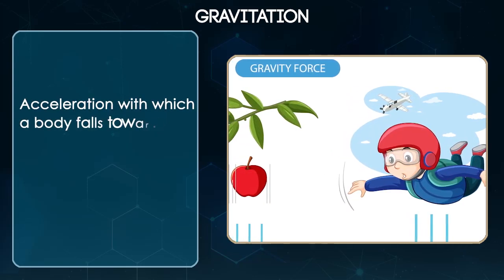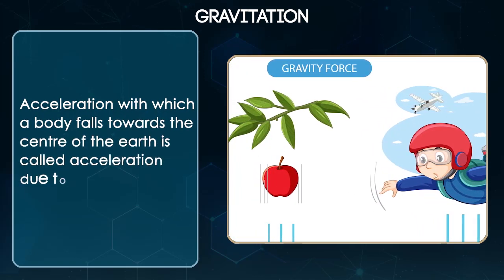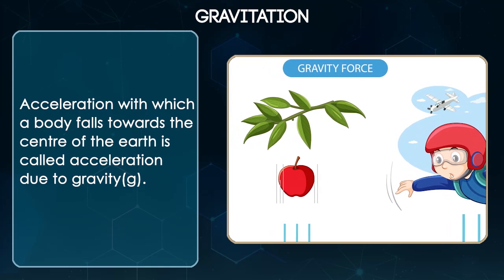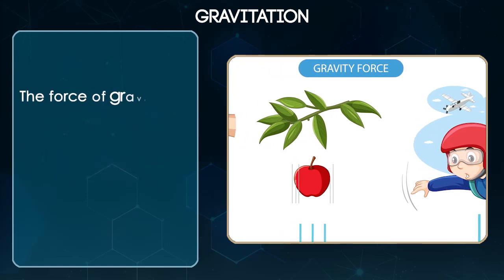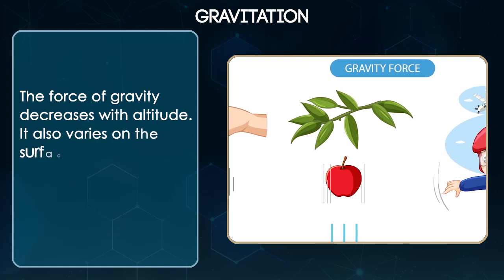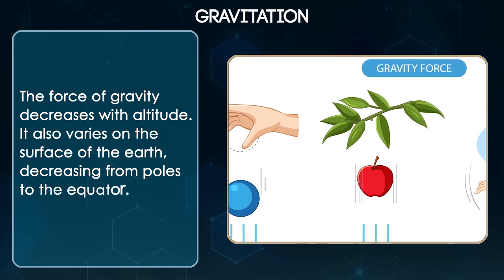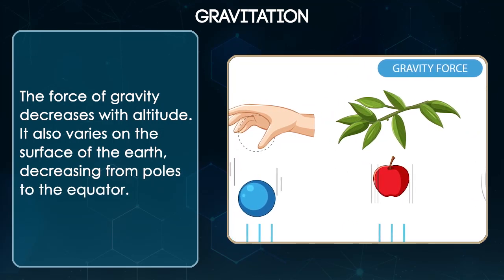Acceleration with which a body falls towards the center of the earth is called acceleration due to gravity. The force of gravity decreases with altitude. It also varies on the surface of the earth, decreasing from poles to the equator.